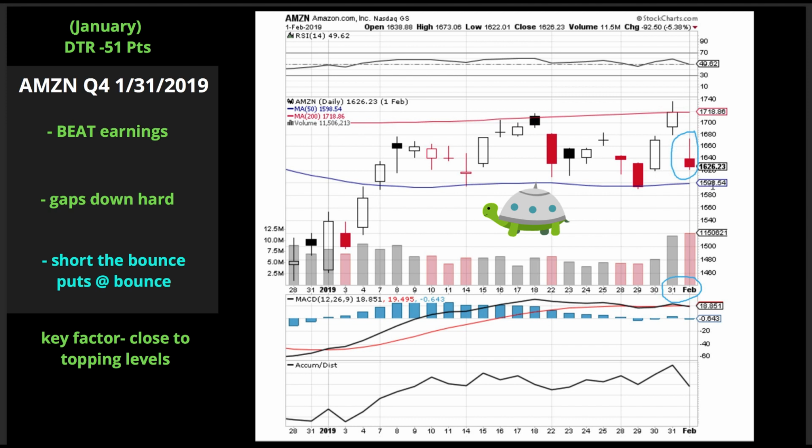Keep in mind how much it actually bounced at the open. It bounced about 60 points here. So tomorrow, that could be 80 points that we bounce tomorrow, okay? Key factor close to the topping levels. All right, let's get into the next example, but make sure you keep this one in your mind because this is the most important example yet.